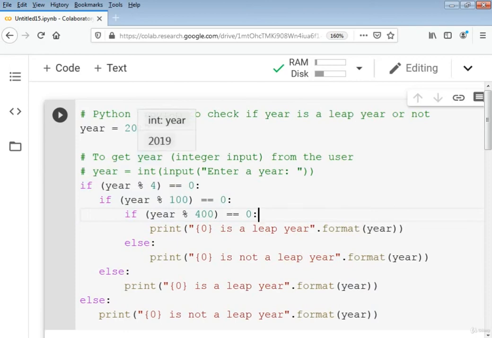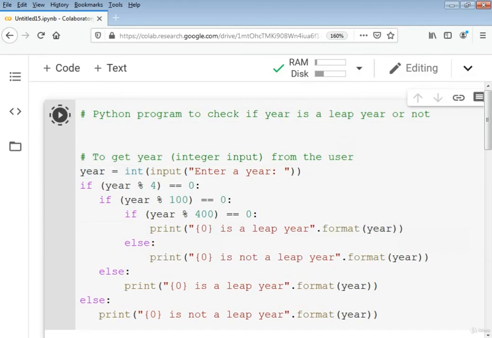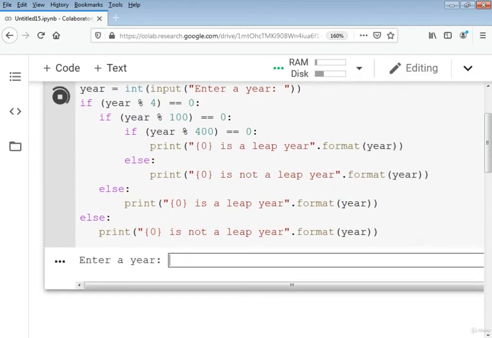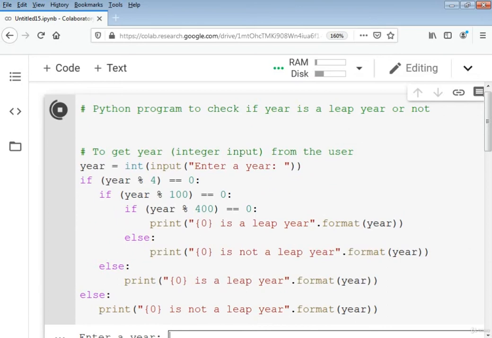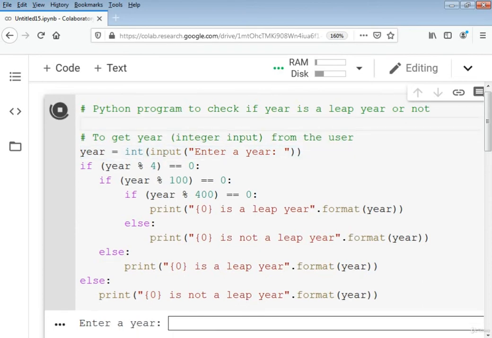So this was a Python program to check if the year is leap or not. We hard-coded a value we gave as input. We can also check it with the help of a prompt. If we do not comment out this line of code, you see here that we have removed this comment and changed it into a line of code.